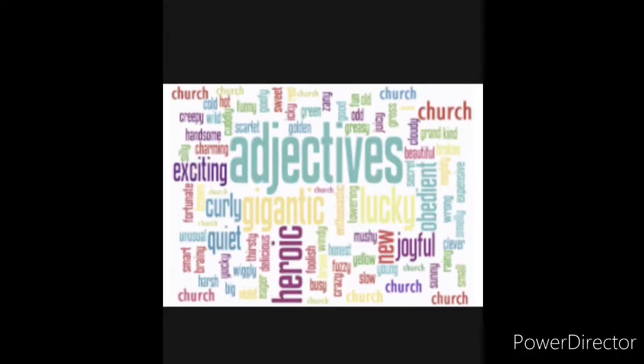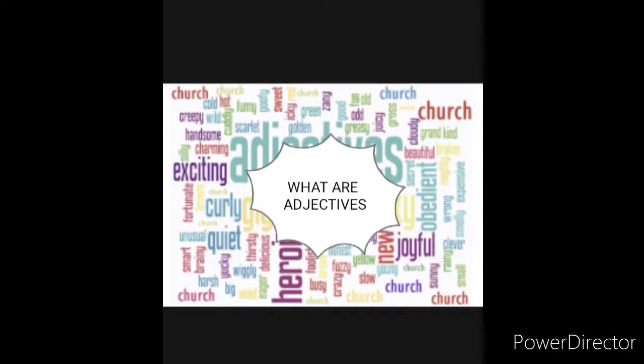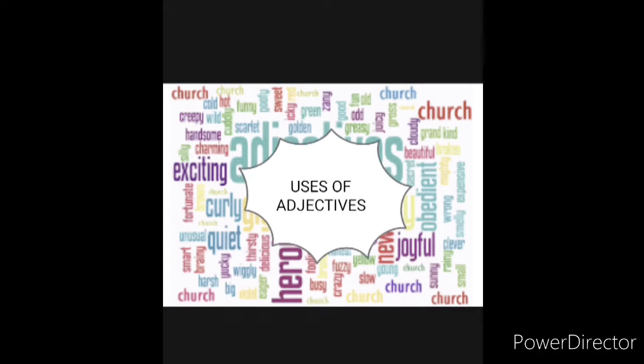All these words you can see on the screen are adjectives. Lucky, obedient, fuzzy, quiet, heroic, foolish, enthusiastic, cloudy, sunny, etc. In this chapter, we'll learn what adjectives are, the grammatical nature and various uses of adjectives, the classification of adjectives, and 8 types of adjectives.